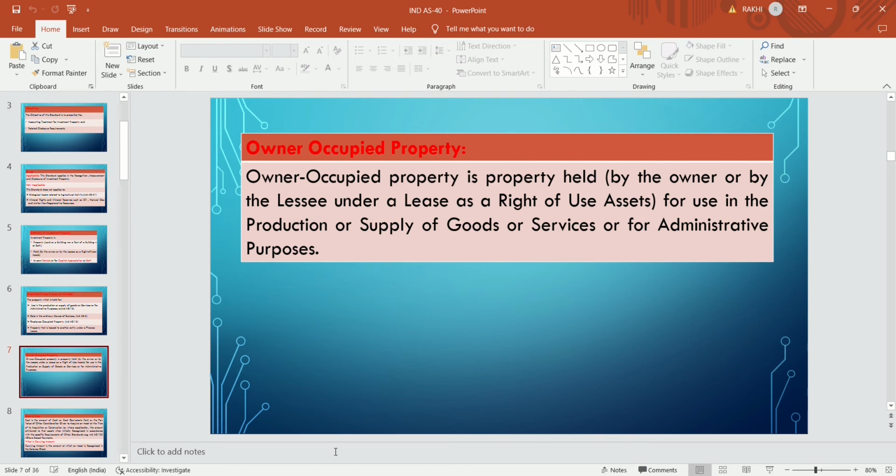It is also treated as PPE, property, plant and equipment, because the purpose of these assets is to use that asset for office use, whether owned by the entity itself or taken on lease as a ROU. In both cases, if the intention of the management is to use that asset for production, for factory purpose or for office purpose, then that asset is treated as PPE, not as an investment property.